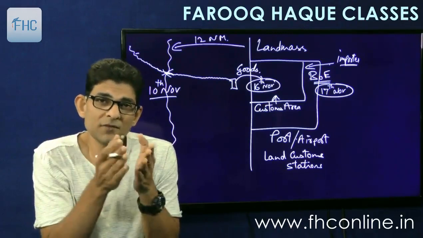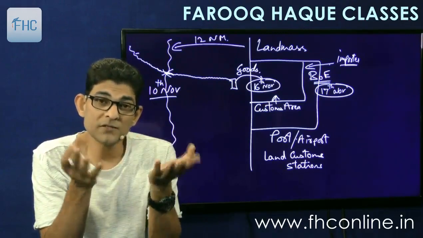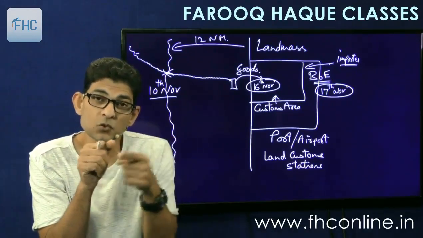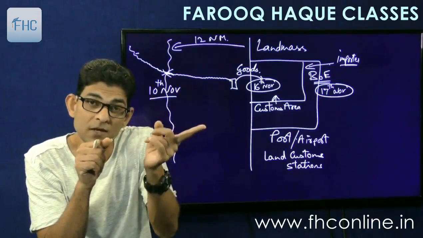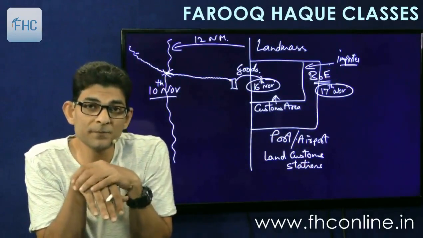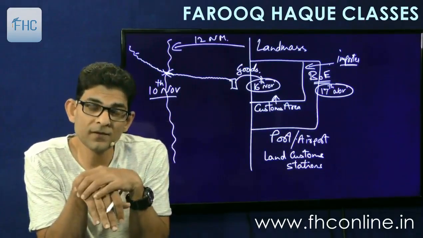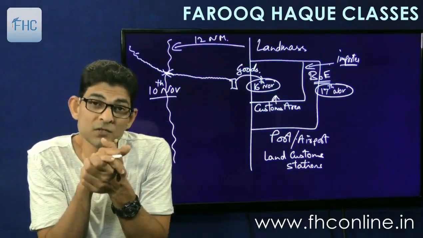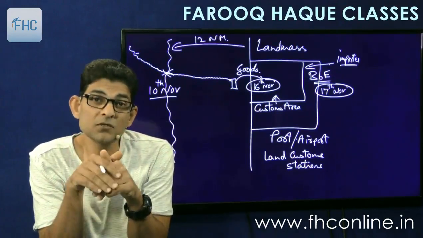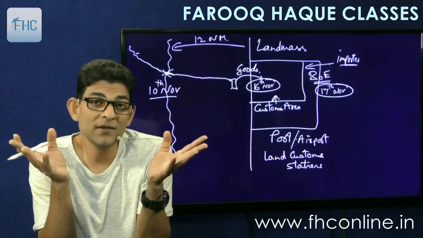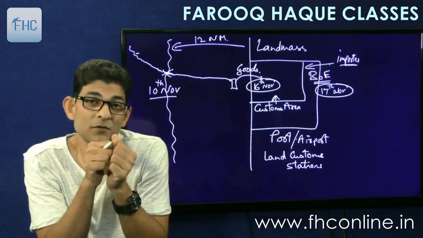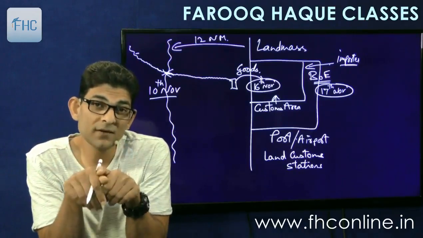And if you compare Sri Lanka with India, so within 12 nautical miles is the landmass of Sri Lanka. So if any ship is going from Sri Lanka somewhere else, it is crossing the 12 nautical miles. But it is not intended for India. Will you catch that ship and say pay the import duty because you have come into India? So there can be transit of goods, there can be transshipment, there can be so many ships which are crossing the Indian waters, but they are not meant to enter the landmass. The goods are not meant for India. So will you hold them liable to pay duty?